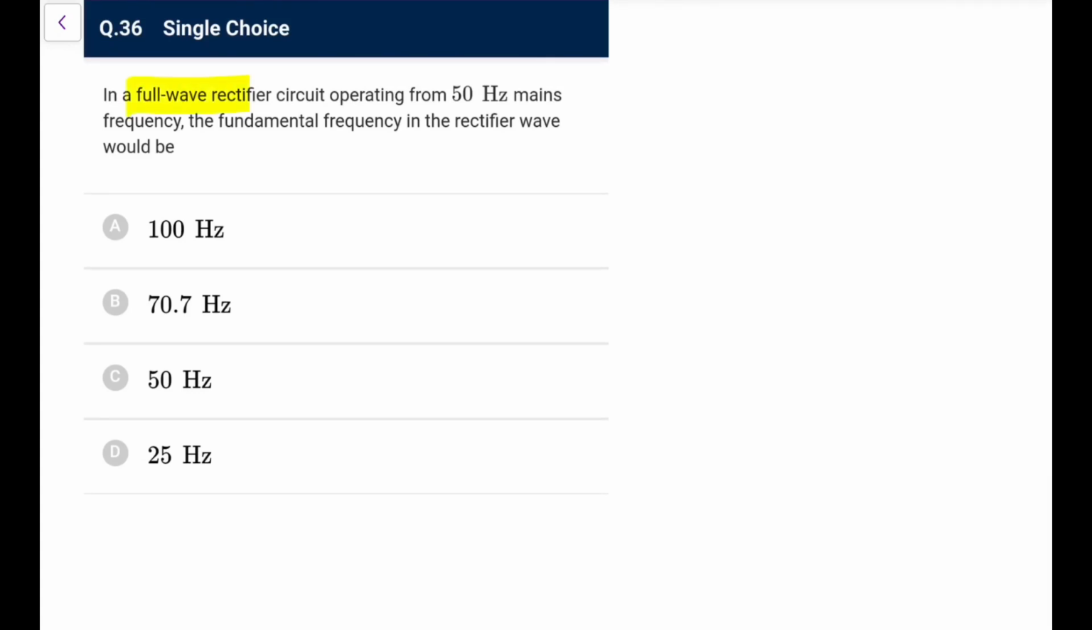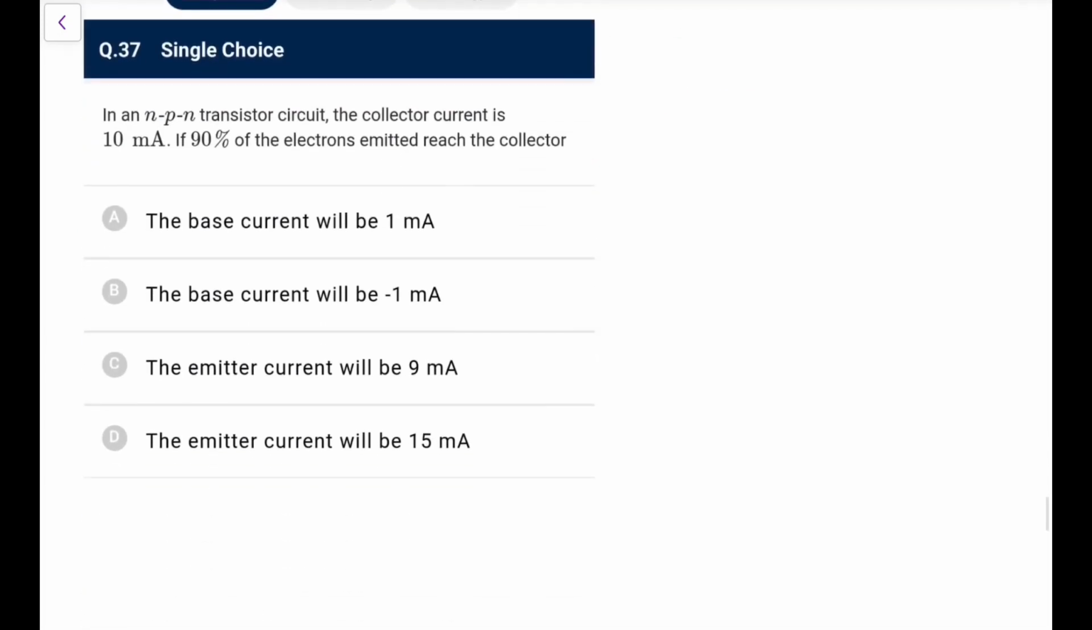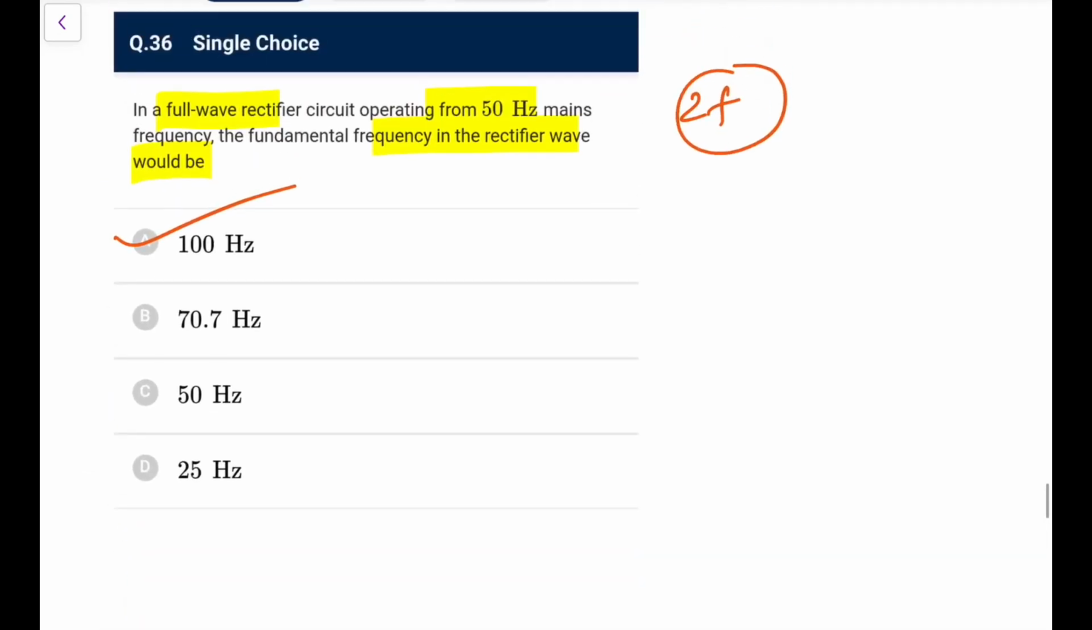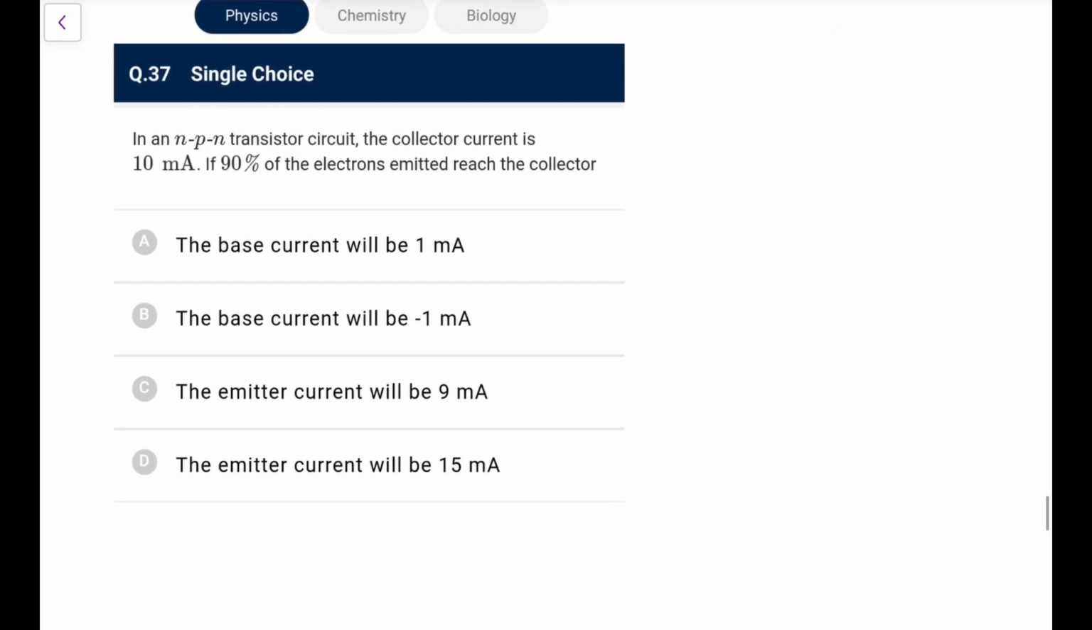In a full wave rectifier operating for 50 Hz, the fundamental frequency in the rectified wave is? In full wave we know that frequency is doubled, that will become 100 Hz. In the half wave it remains the same, but here it becomes double. It's a common fact, you should know why it doubles. If you forget it, this is the input waveform, and this is the output you get. If this is the time period T, now it repeats after T by 2, so the frequency becomes double, period becomes half.